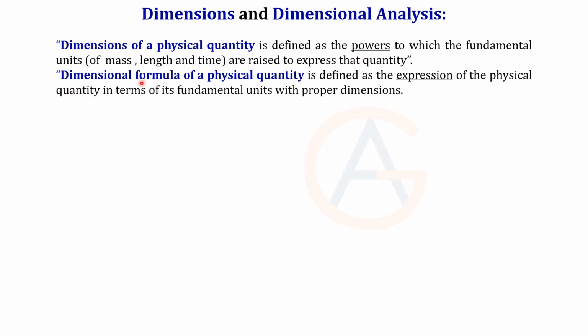Next, dimensional formula. Dimensional formula is defined as the expression of the physical quantity in terms of its fundamental units with proper dimensions. No worries. So for dimensional formula, remember, expression. You will understand more.